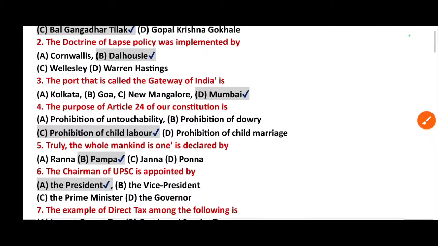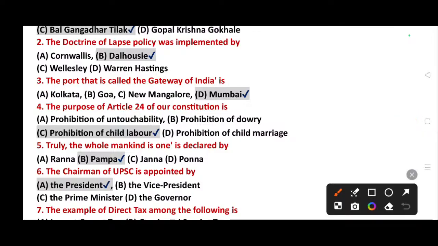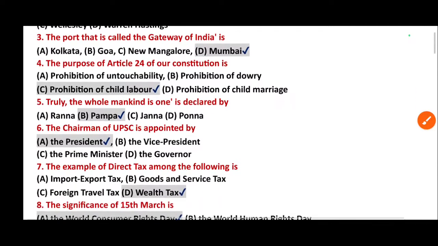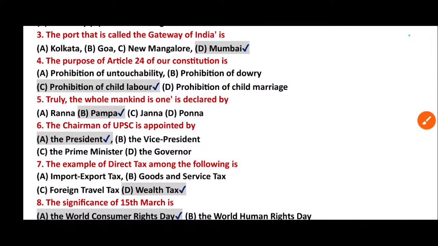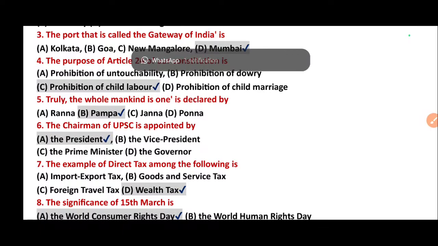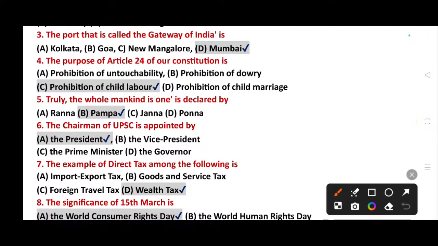Then second one: the doctrine of lapse policy was implemented by Cornwallis, Dalhousie, Wellesley, Warren Hastings. Then its right answer is Dalhousie, option B. Then third one: the port that is called the Gateway of India is Kolkata, Goa, New Mangalore, Mumbai. Then its right answer, Gateway of India, Mumbai.